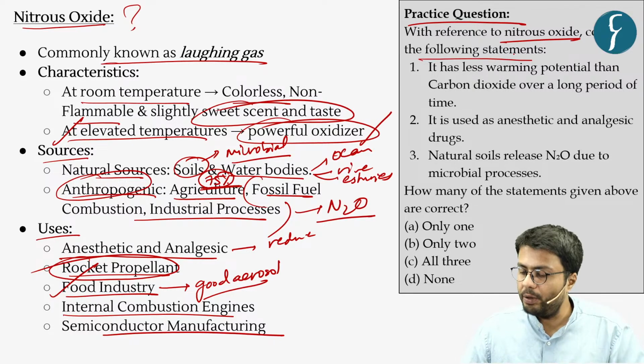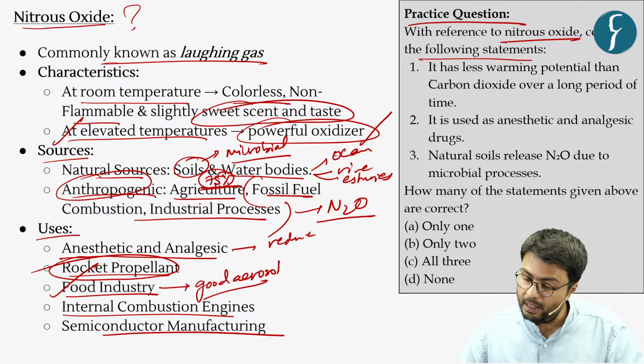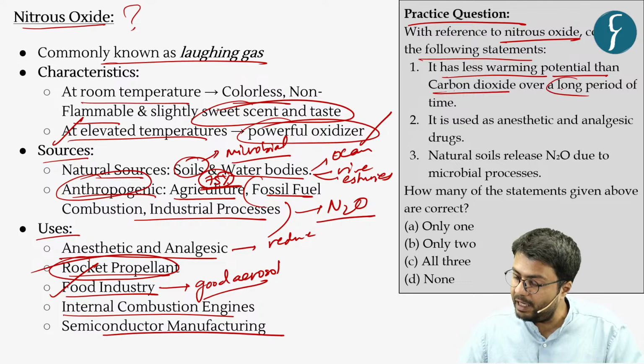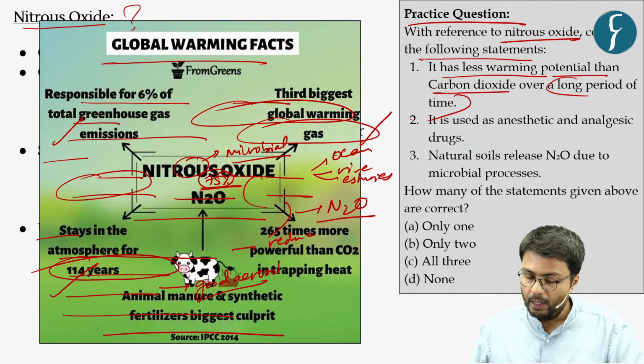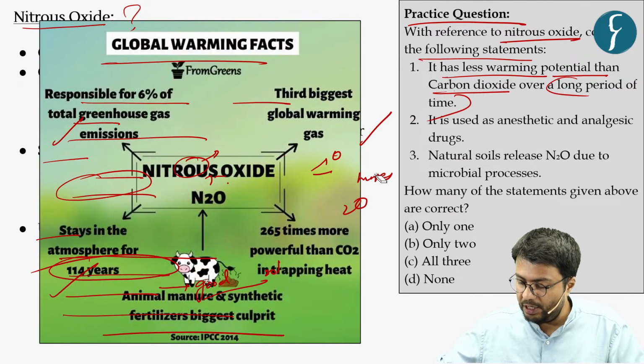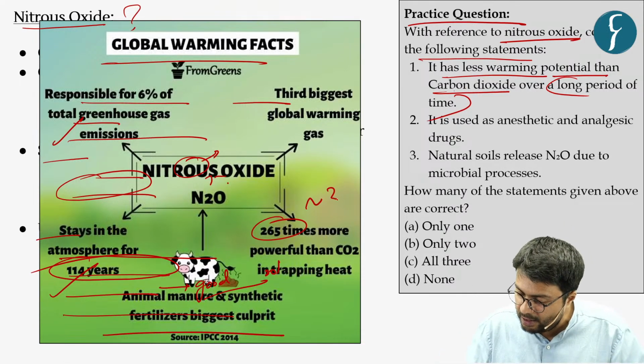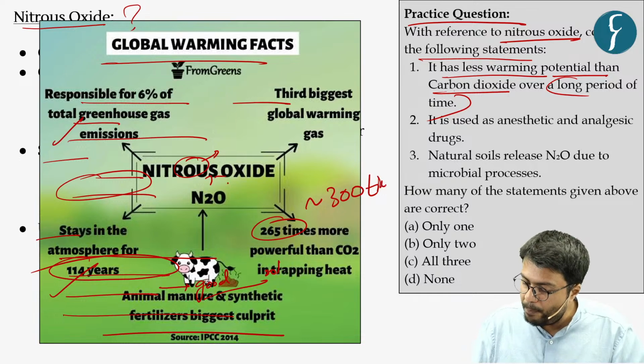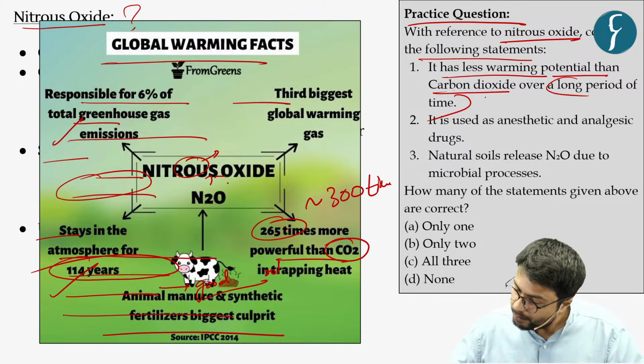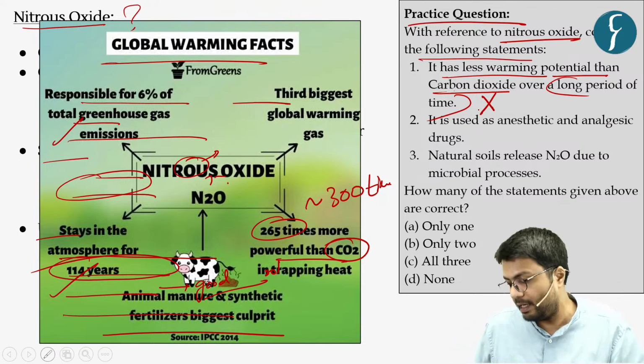Consider the following statement. The first statement: this gas has a less warming potential than carbon dioxide over a long period of time. Now, as far as generation of greenhouse gases, this nitrous oxide has as much as 300 times more potential of trapping heat than the carbon dioxide gas, which makes statement 1 incorrect.